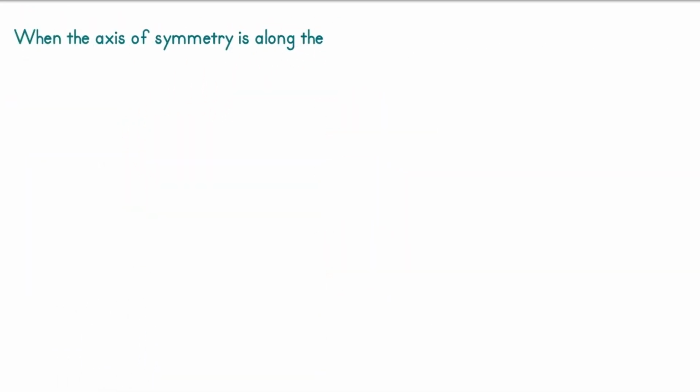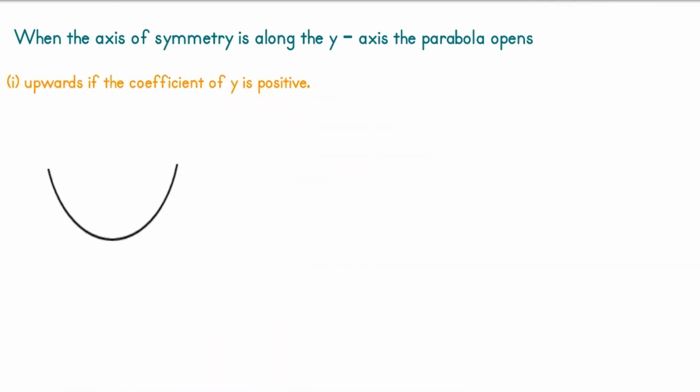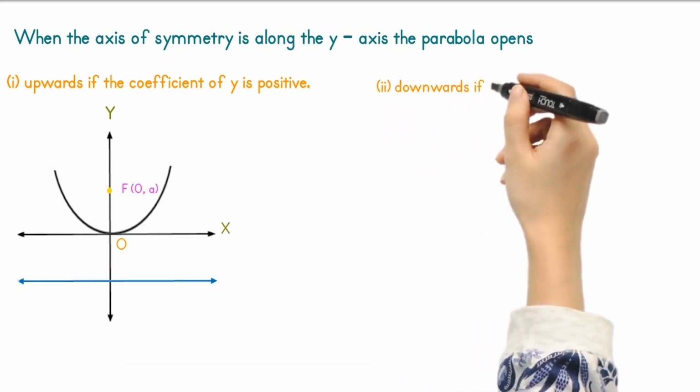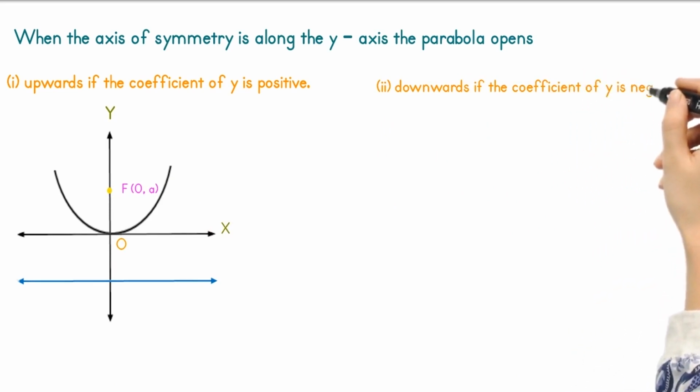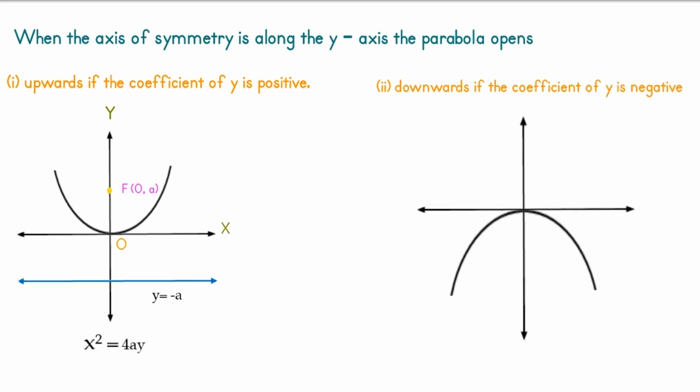If the equation of the parabola has an x-squared term, then the axis of symmetry is along the y-axis. When the axis of symmetry is along the y-axis, the parabola opens upwards if the coefficient of y is positive. Look at this figure. You can see the origin O at the vertex of the parabola, the focus on the parabola and the coordinate axes. Similarly, the parabola opens downwards if the coefficient of y is negative. Here also you can see the origin O at the vertex of the parabola, the coordinate axes and the focus of the parabola on the axis of symmetry.